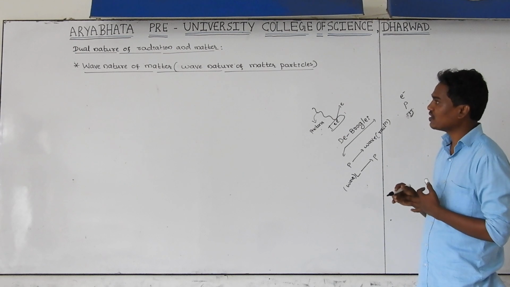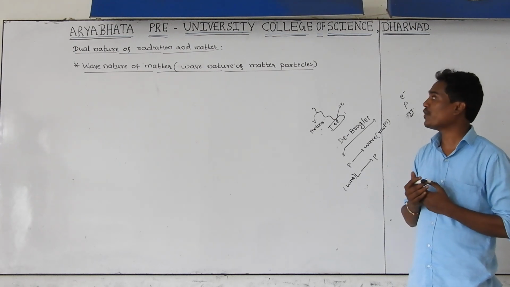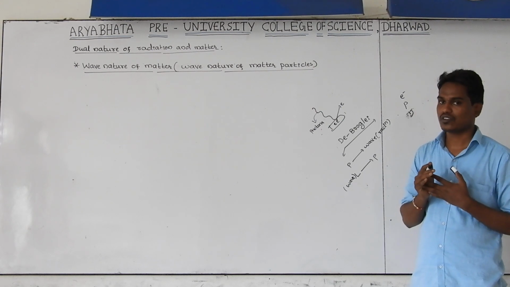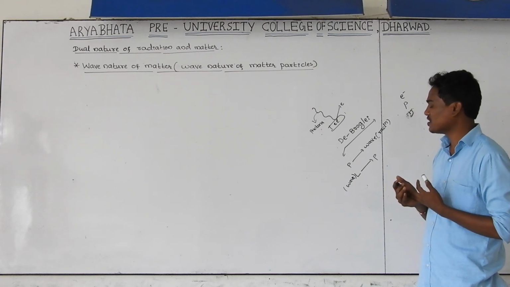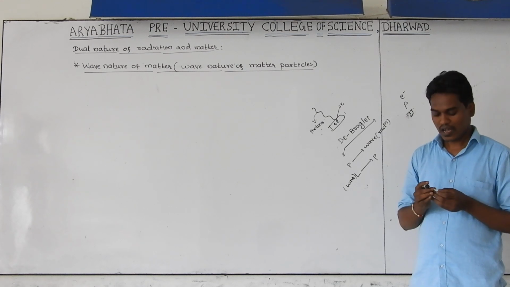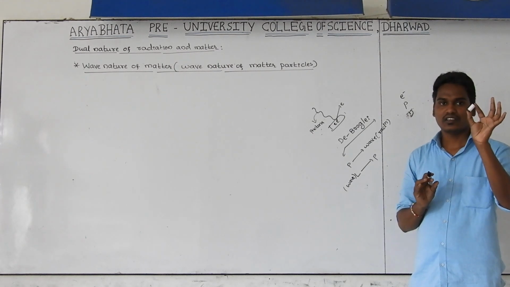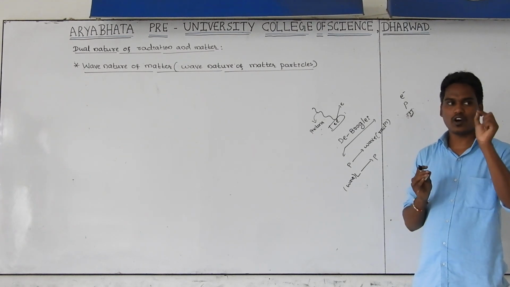In this concept, we need to study the wave nature of matter particles. For example, matter particles may be an electron, a proton, or a neutron, or even the cap of this marker, which is very small, or a small stone.